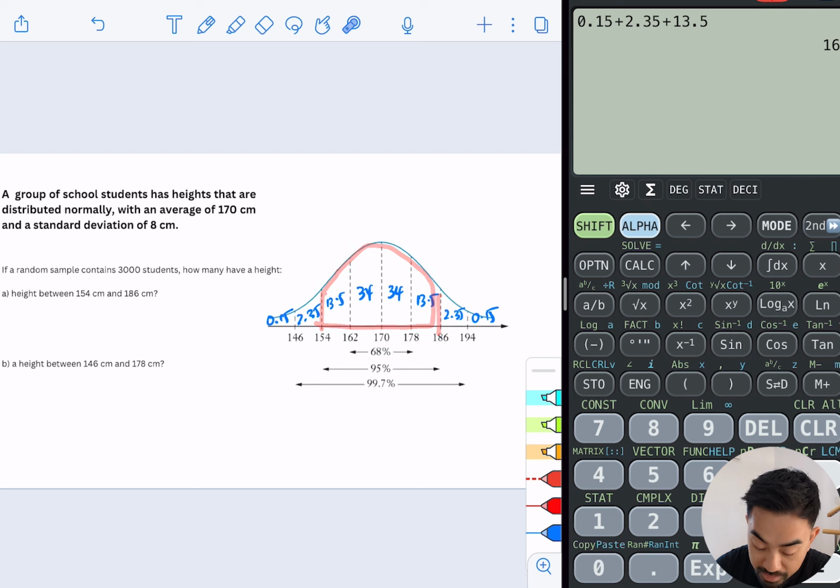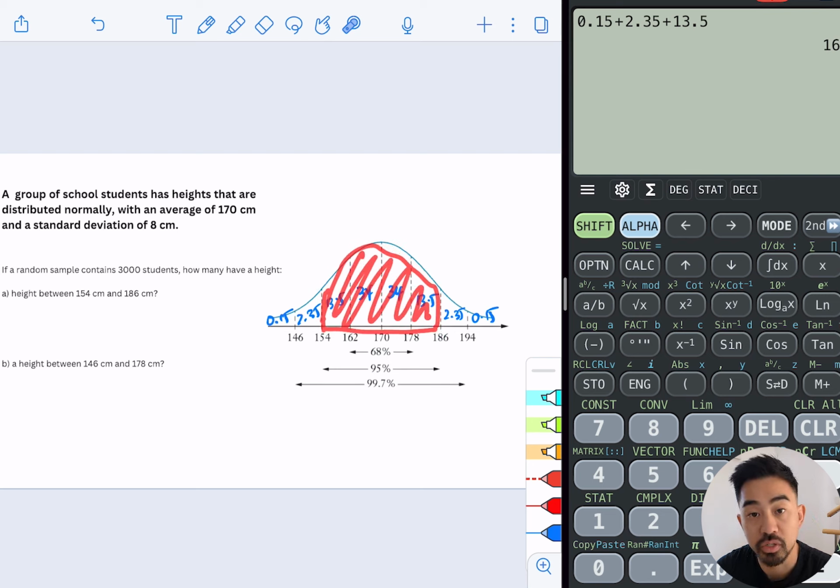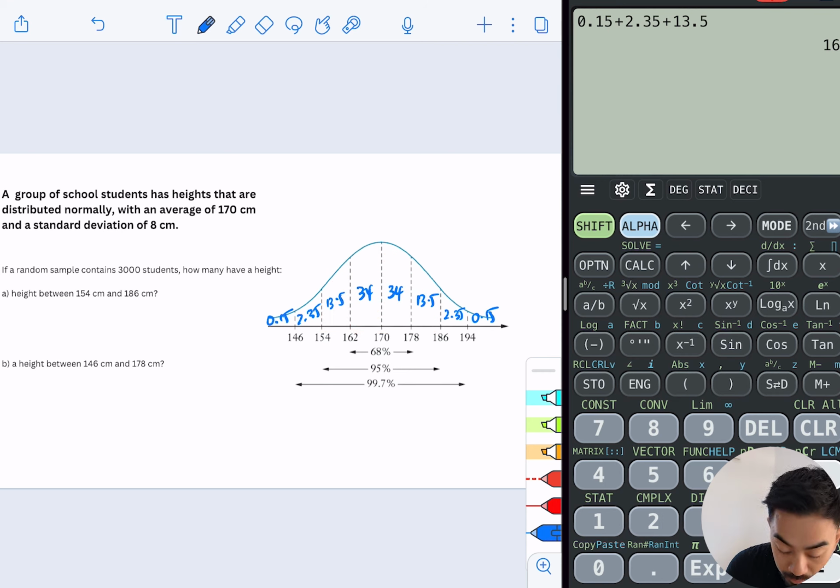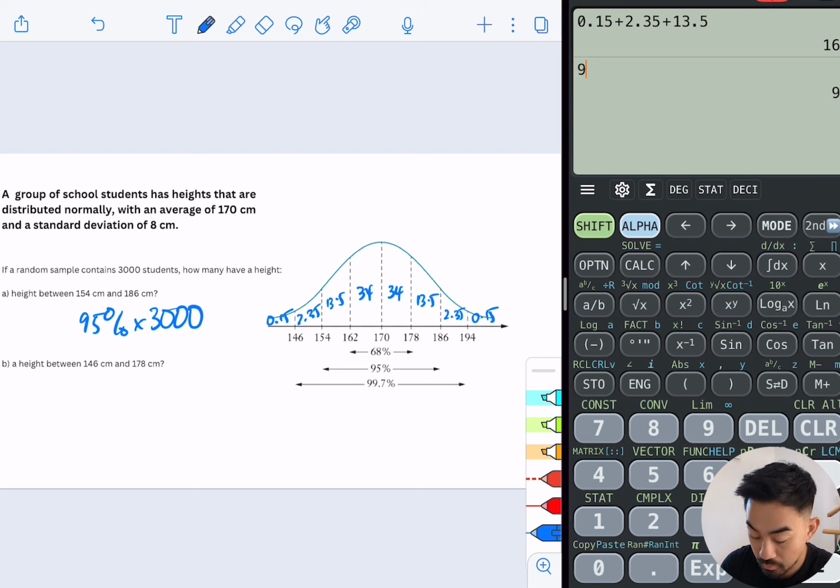Now you notice that that is actually just going to be the 95% rule. So within 2 standard deviations. So straight away I can just apply that rule. So 95%, and because I got 3,000 kids, I'm going to times that by 3,000. So 0.95 times 3,000. So I should have 2,850 students between those heights.